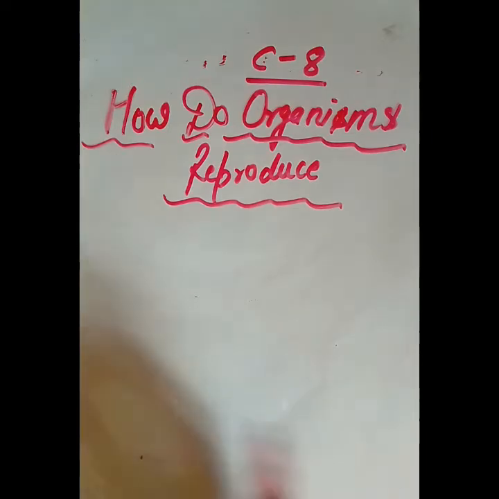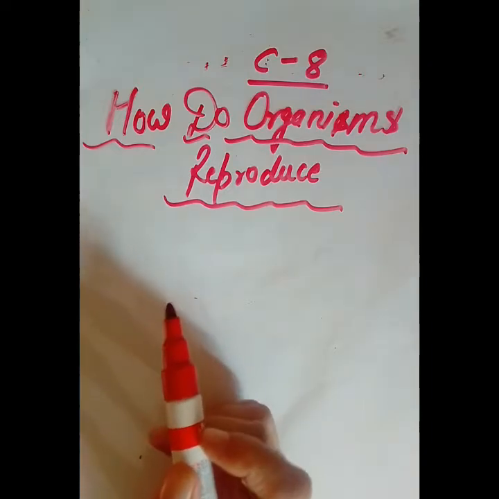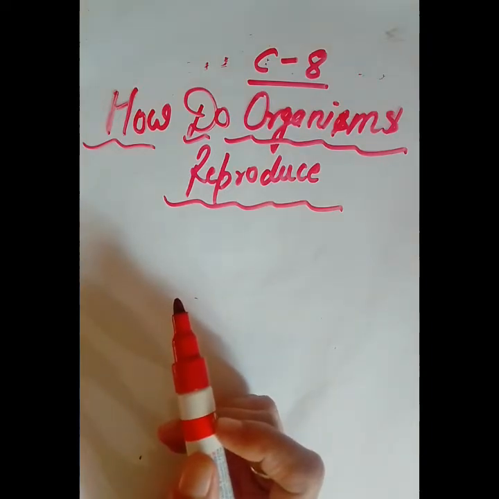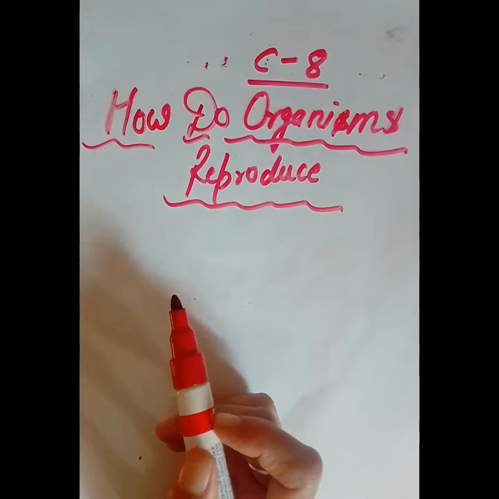All these systems are very essential. They work in coordination with each other to sustain the life of an organism, for the metabolism of the body, for all the physiological functions of the body.